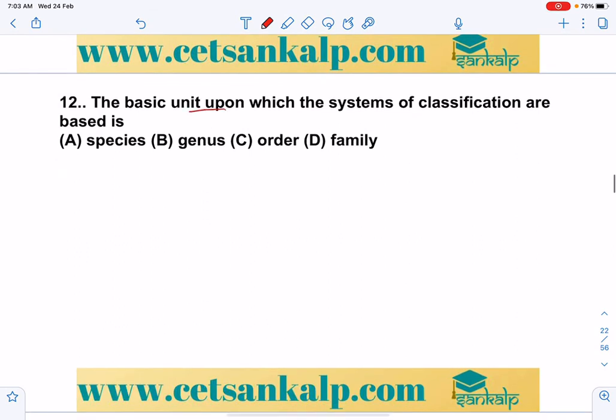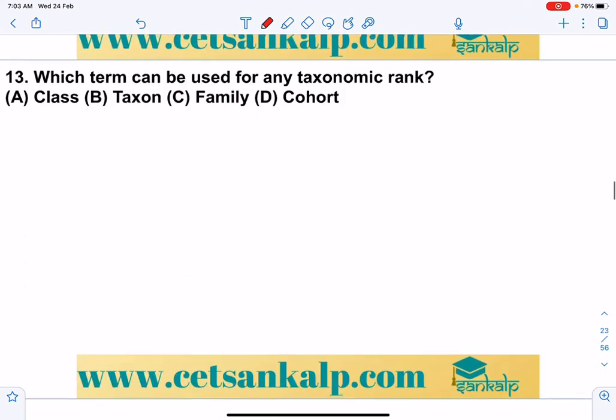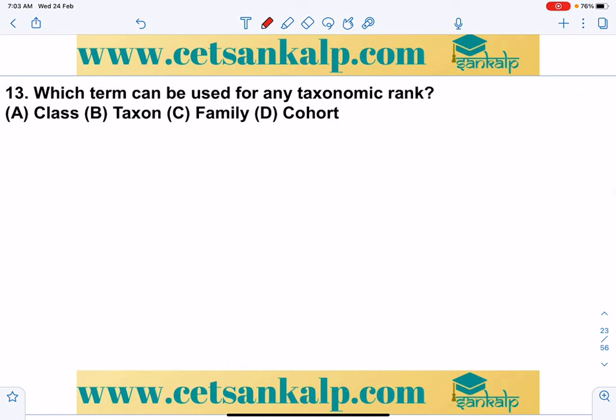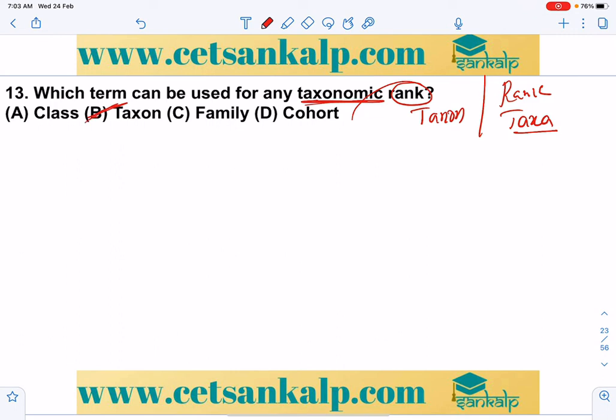Basic unit upon which a system of classification is based. So the lowest rank, the basic unit, that is species. Which term can be used for any taxonomic rank? So rank can also be called a taxon. So rank, taxa. So the answer for that is taxon.